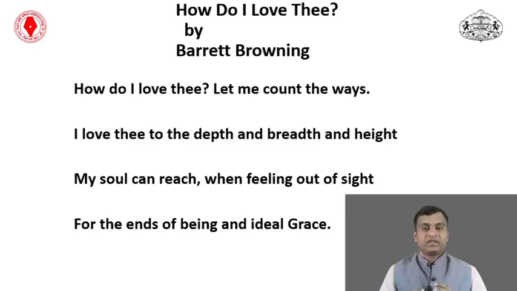Look at the poem, a very simple poem. In this poem we can easily find the emotion of the beloved to the lover, or wife to husband. When they were married and living in Italy, Elizabeth Barrett Browning expressed the feeling.